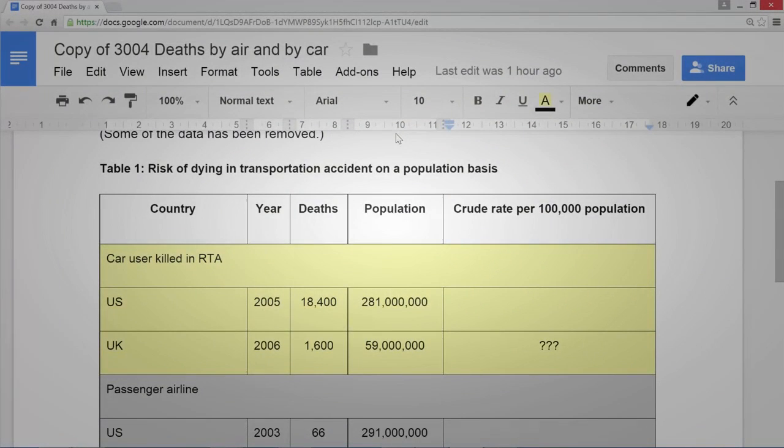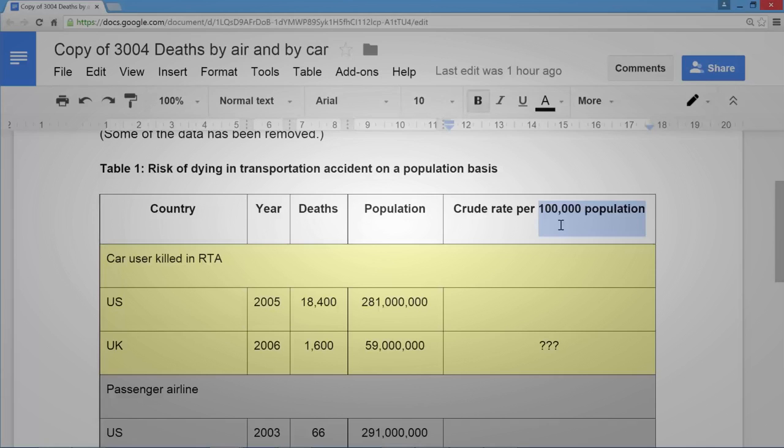This table shows the number of deaths by air and by car in the US and in the UK. If you have a look at the table, for instance, in 2005 in the United States, there were 18,400 deaths by car, and the population at the time was 281 million. So what we're going to do first of all is to calculate the crude rate per 100,000 population. The thing to note here is that it's per 100,000 population. So instead of dividing 18,400 by 281 million, we want to divide 18,400 by 281 million divided by 100,000, because we're finding the crude rate of deaths per 100,000.